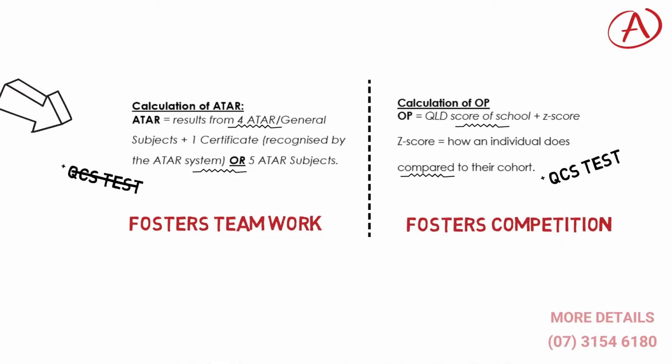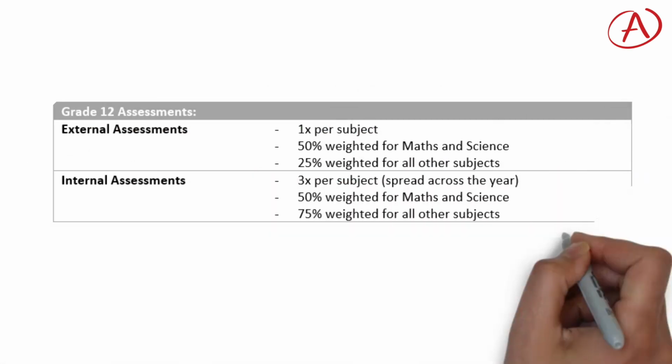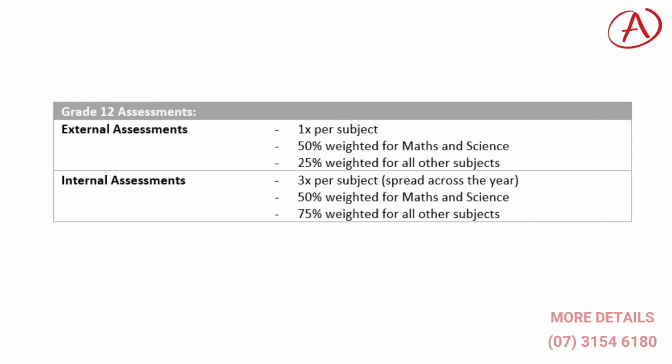Further differences in the ATAR system is the inclusion of grade 12 end-of-year external exams. These exams include content pertaining to the entire year for each subject. In maths and science, these external exams will be worth 50%. However, in all other subjects, they will be 25%. These external exams can be quite intense and overwhelming for students, but the key is preparing early, which we'll speak about more soon. Students will also have 3 internal assessments per subject spread across the year.